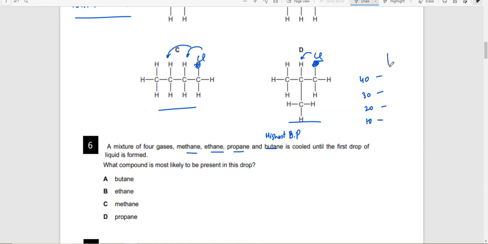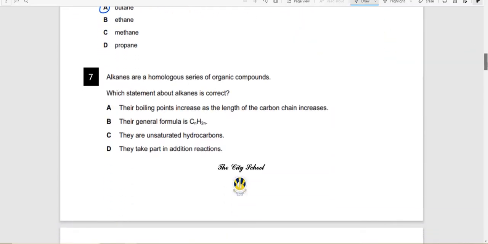Now you started cooling it. At 40 degrees Celsius, butane boils, so 40 degrees Celsius is going to be reached first when you start cooling. So butane is going to be condensed first. The thing that boils first is condensed last, and the thing that boils last condenses first. So butane would be the answer here.